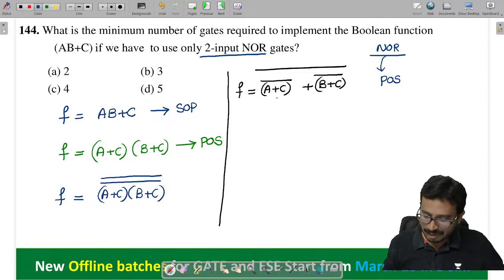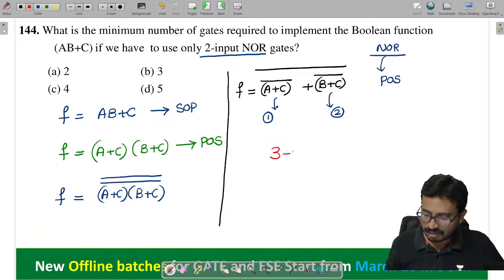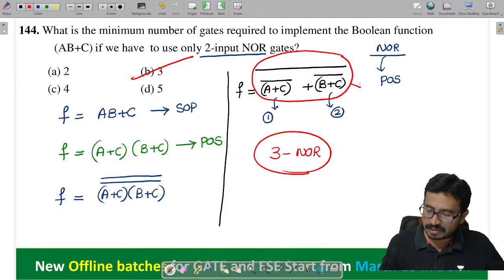So you tell me now here, how many NOR gates are required? One NOR gate for this, another NOR gate for this, and for the whole case we require one more. So how many NOR gates are required together? 3 NOR gates are required. One for this, one for that, and the third NOR gate for the whole.